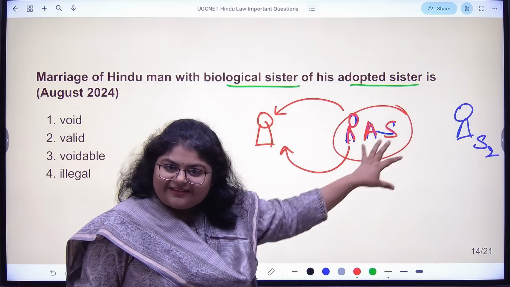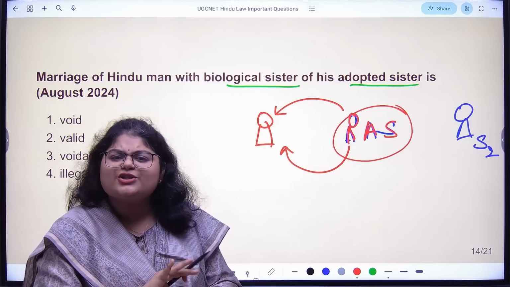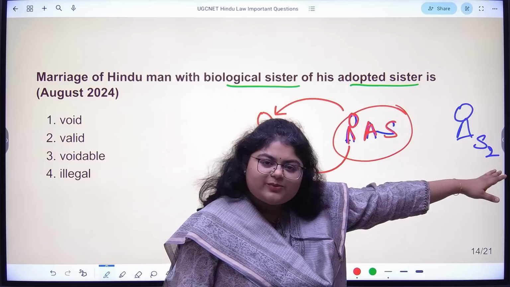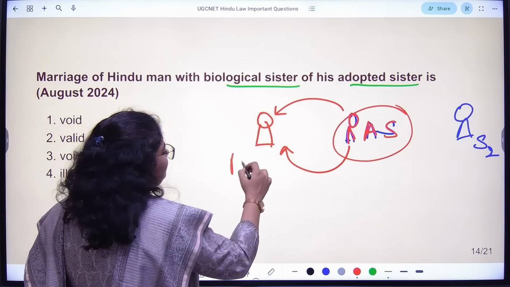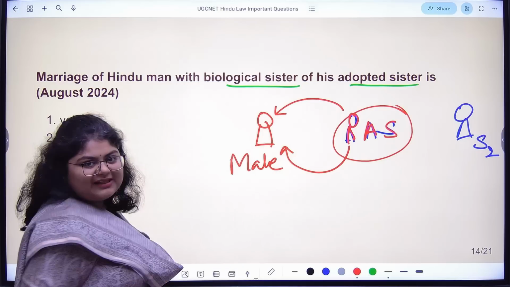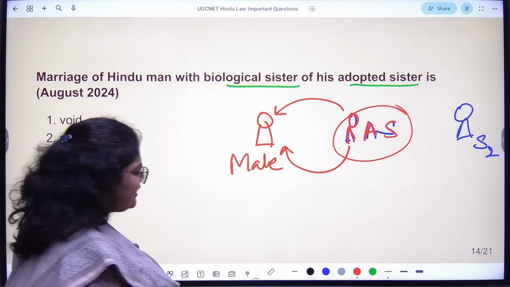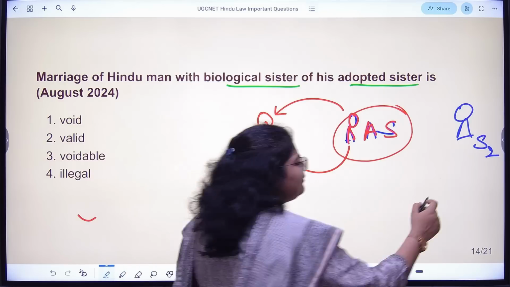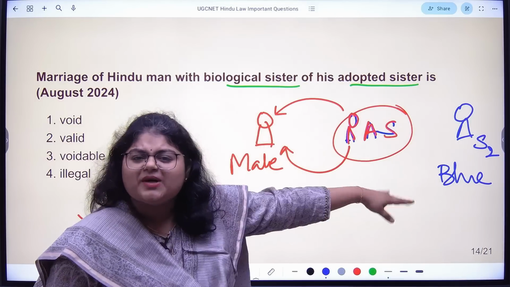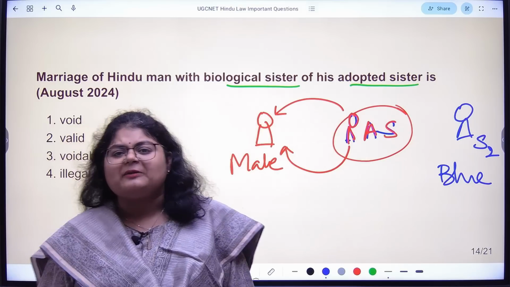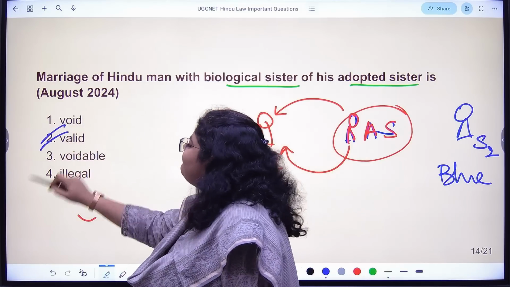This Red family has no relationship whatsoever left with the Blue family people. So can this male person from the Red family go and marry a girl who's from the Blue family? Yes, a Blue family female, can he go and marry? He can absolutely marry. So the answer here is valid.